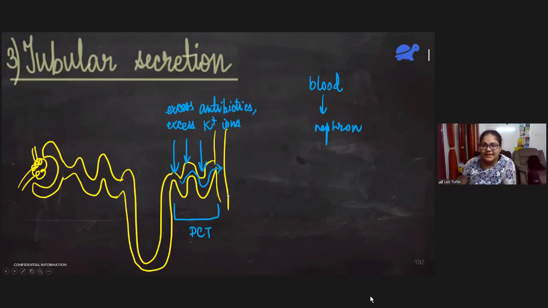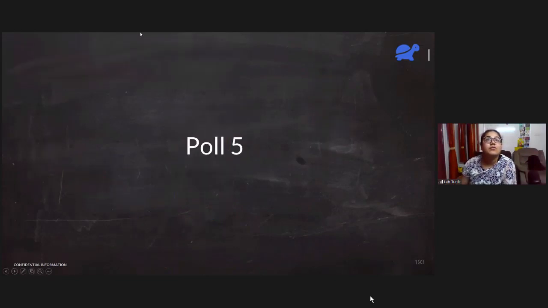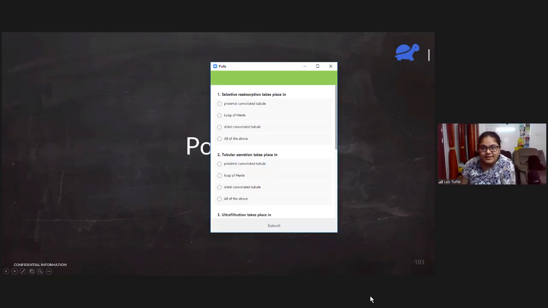In the DCT, or the distal convoluted tubule, whatever excess potassium or antibiotics are present in the blood, they come and join the urine in the distal convoluted tubule. And then they are excreted out with the urine. That is known as tubular secretion. Alright. So now let's go to the next poll.